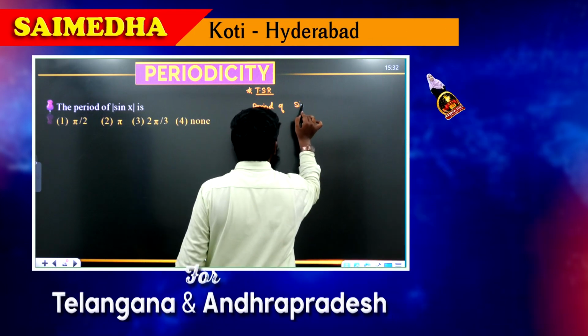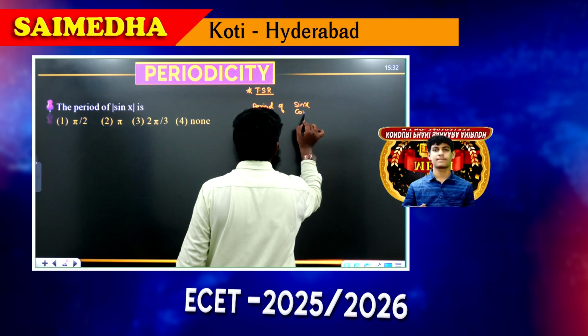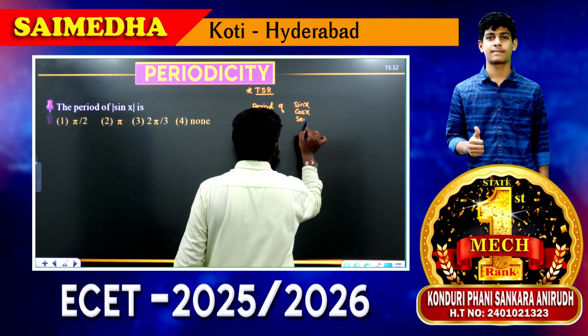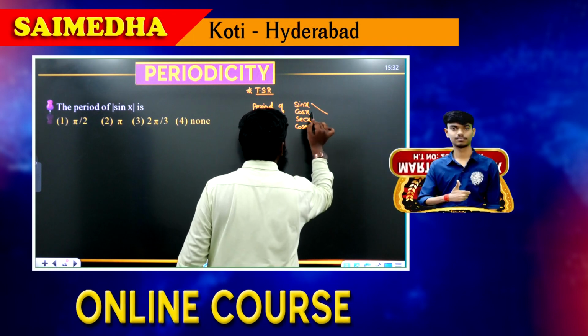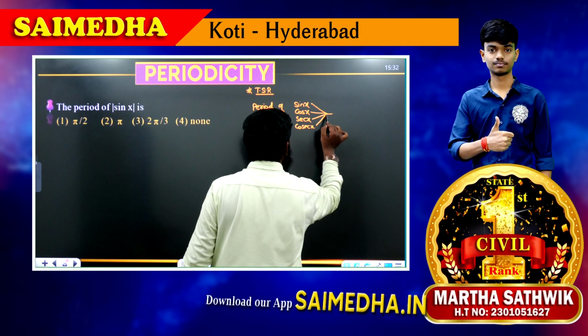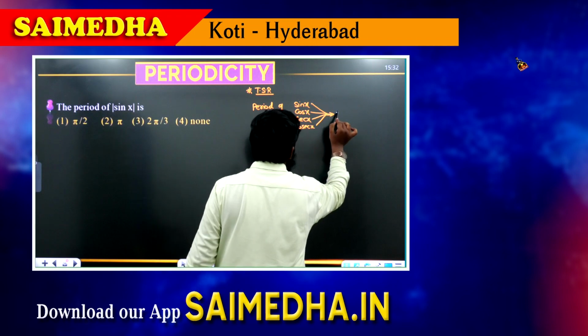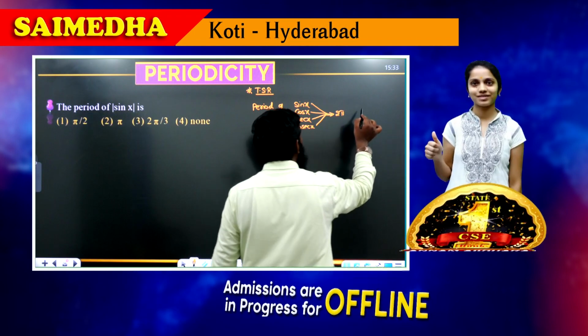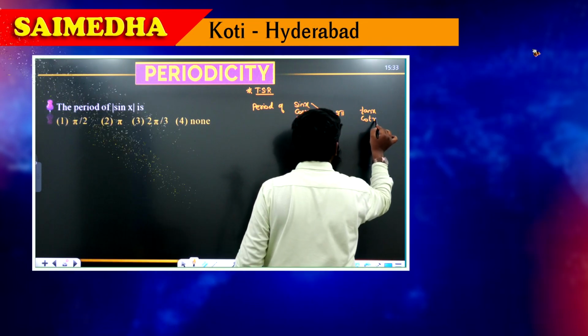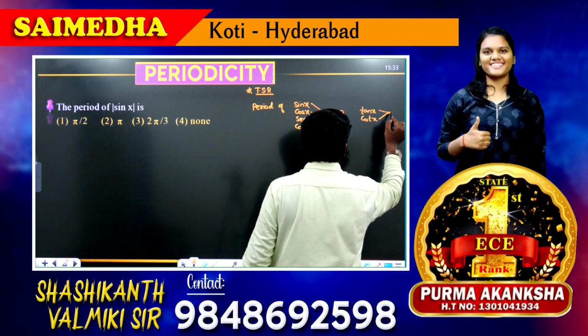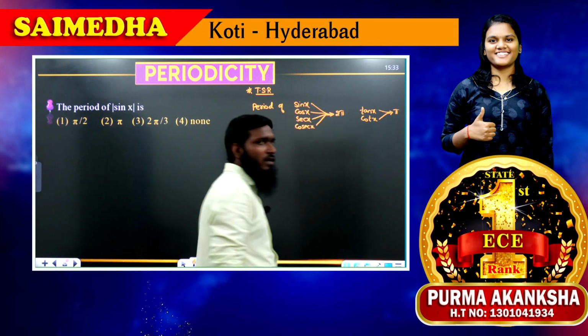The period of sine, cos, secant and cosecant. What is the answer we have written over here? That answer we have written as 2 pi. Now the next part. Similarly, if you take tan and cot, for this what we have taken over here is pi.